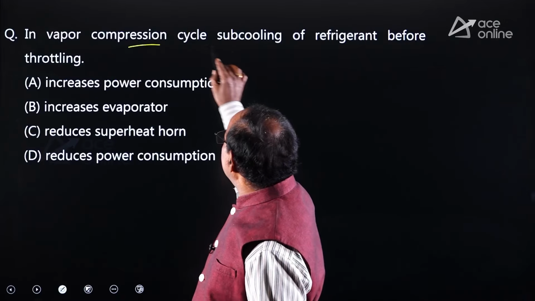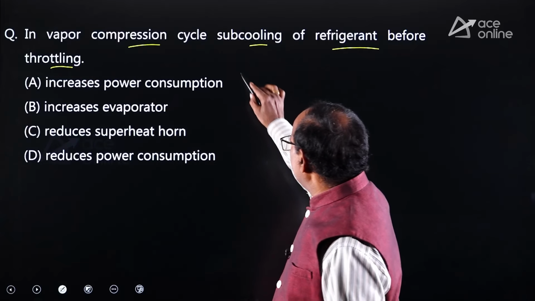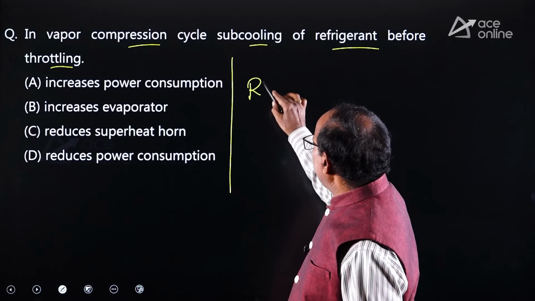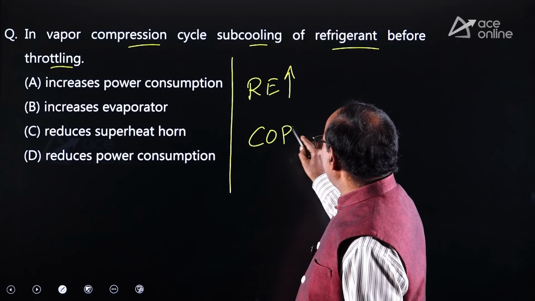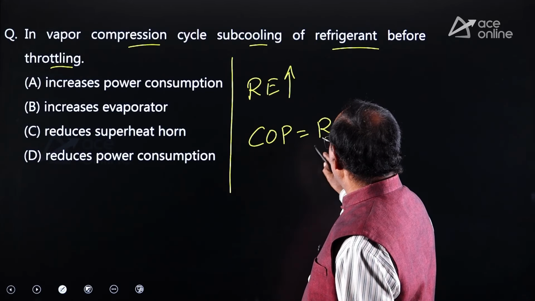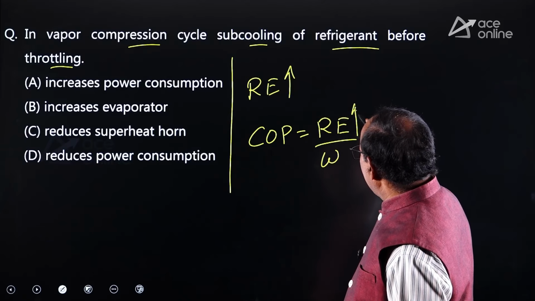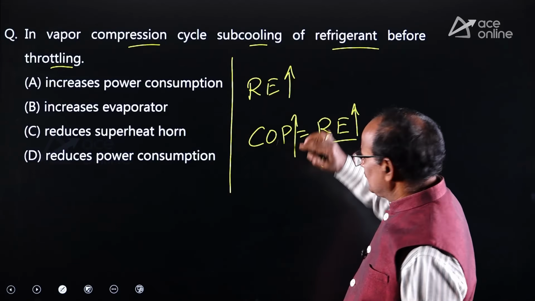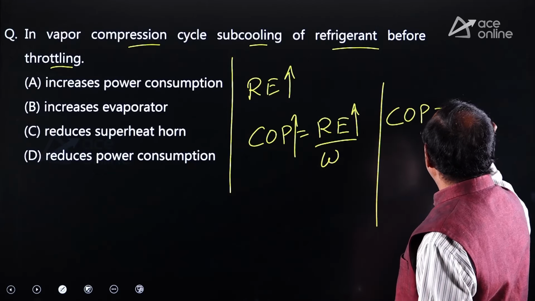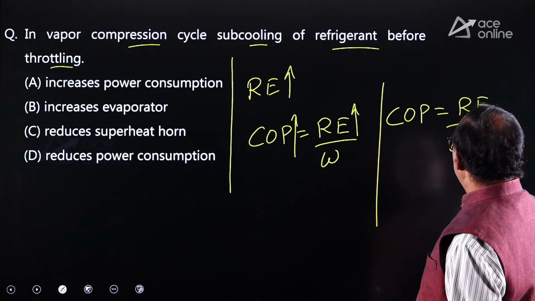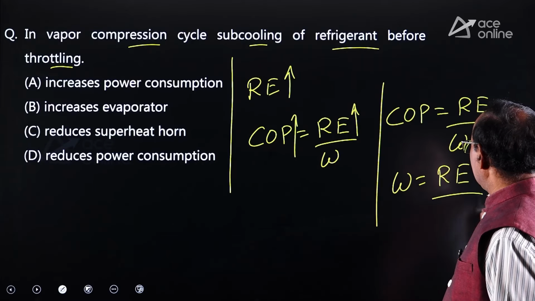In a vapor compression cycle, subcooling of refrigerant before throttling. Dear friends, remember, because of the subcooling, refrigeration effect increases. Then COP equals what? COP equals refrigeration effect by work input. Now, because of the increase in refrigeration effect, COP is going to increase. Now, the COP equals refrigeration effect by work input to the compressor, so work input equals refrigeration effect divided by COP.